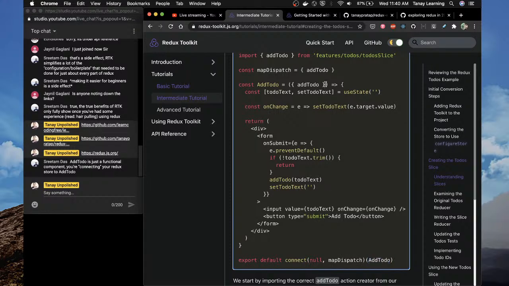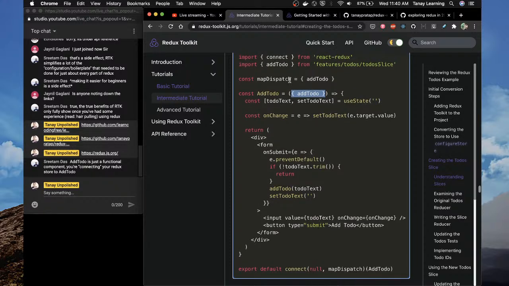So this is why here you can get add to do as a prop. Otherwise, this add to do is this action from the to do slice which you have passed to map dispatch, and then connected this map dispatch to this add to do view layer.